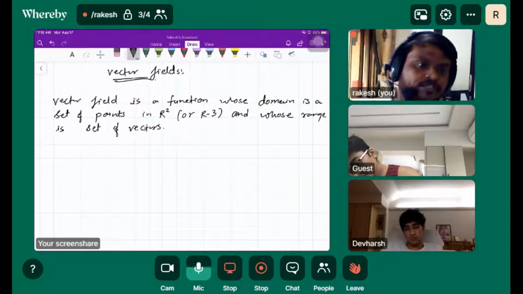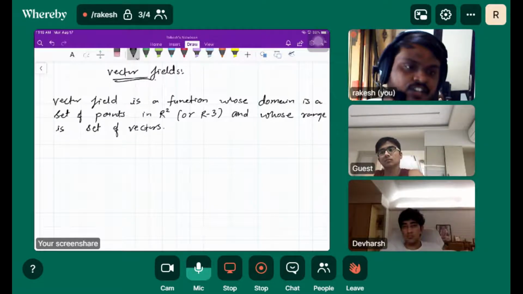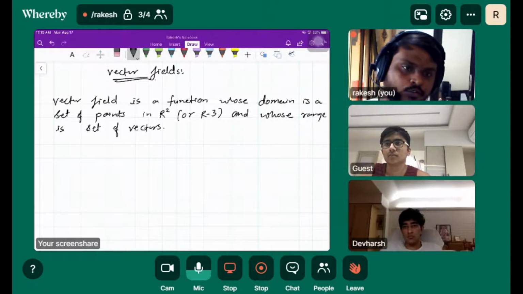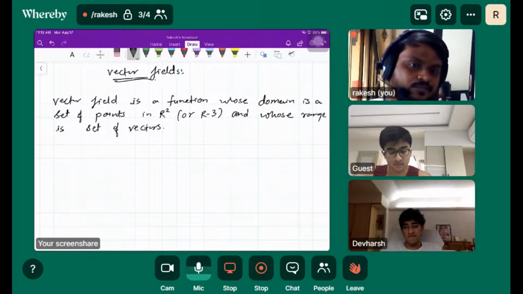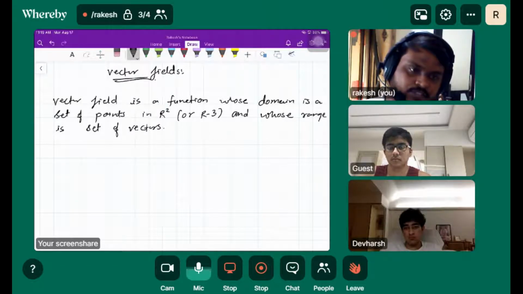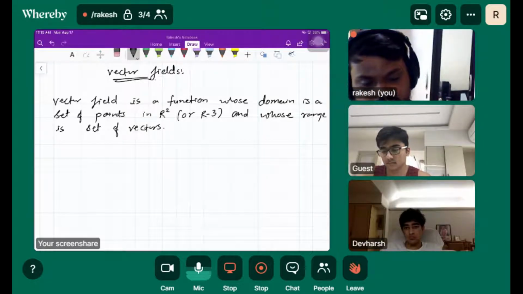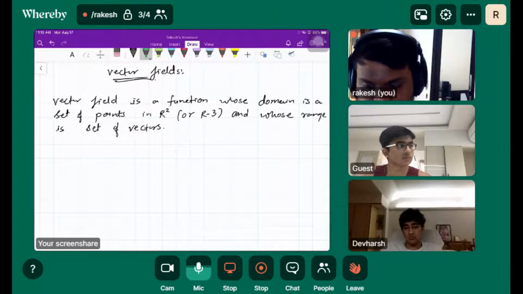A vector field is a system of vectors. It's a function whose domain is a set of points and whose range is a set of vectors. It's very much similar to the functions which we have studied.